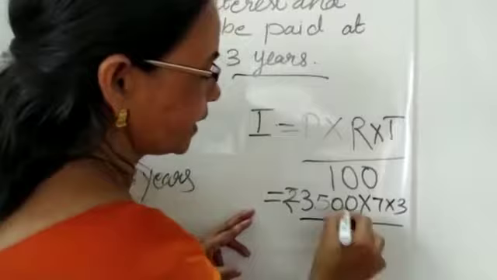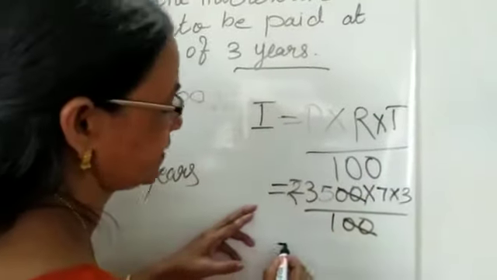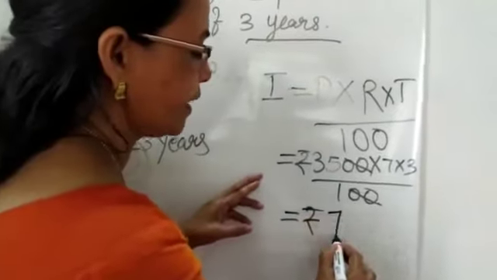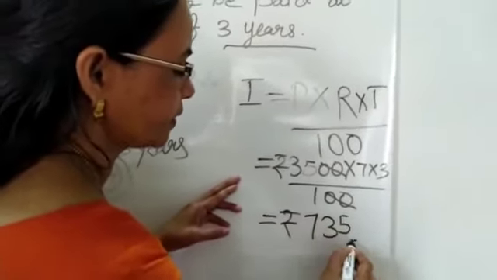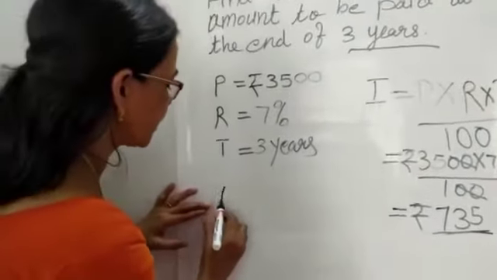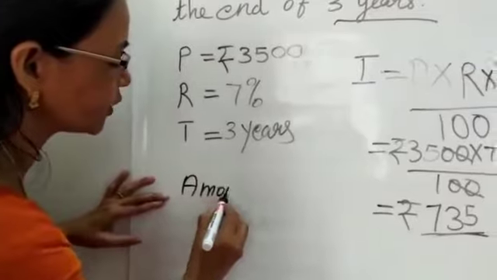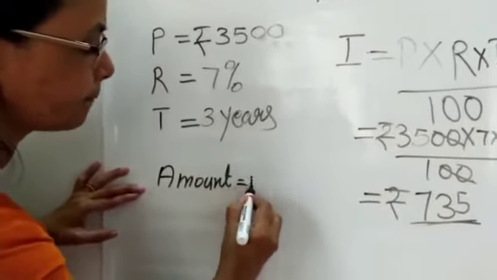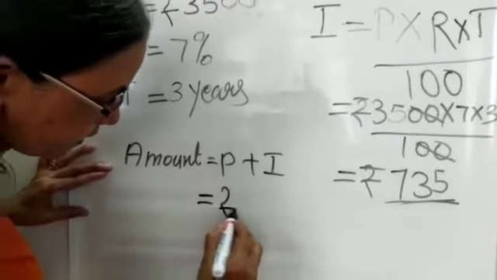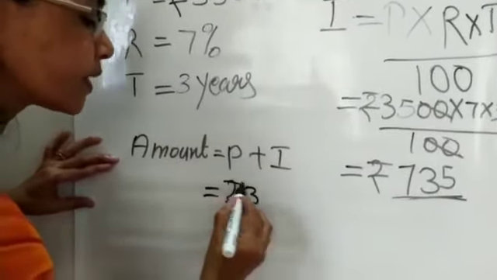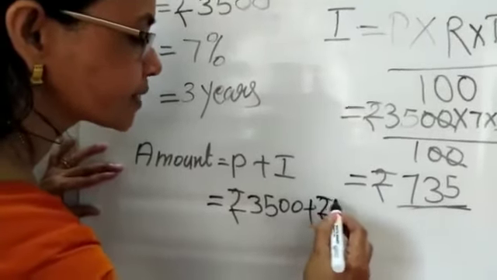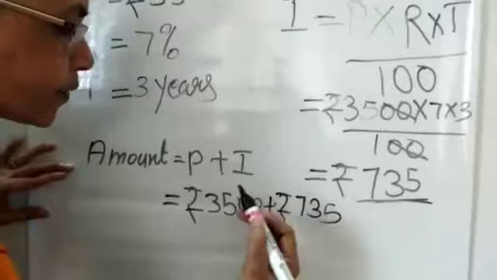Using the cancellation method, the interest is equal to rupees 735. Now next is the amount. Amount is equal to P plus I. P is rupees 3,500 plus rupees 735.